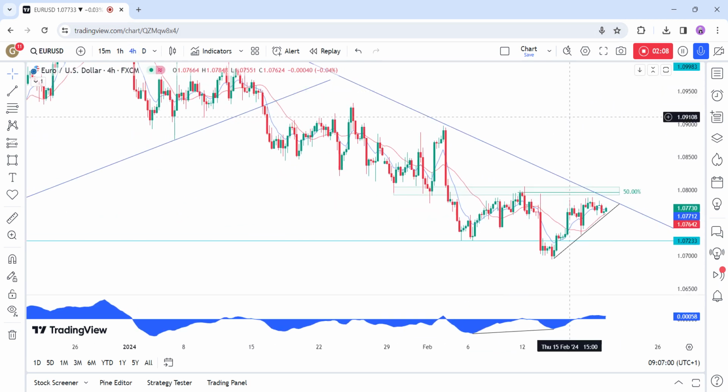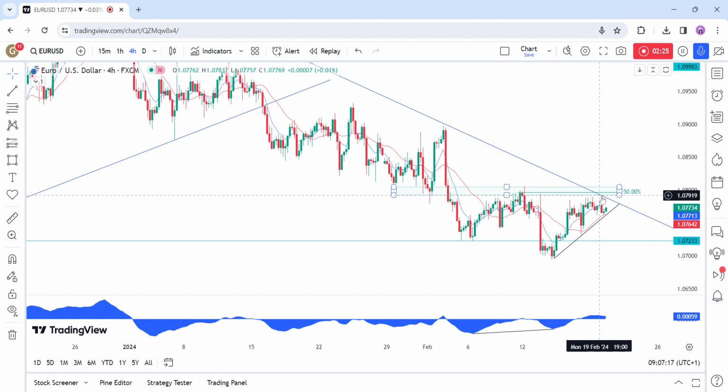On the 4-hour chart, we can see that we have a strong resistance zone here around the 108 handle, where we can find the confluence with the trend line, the previous swing high, the 50% Fibonacci retracement level, and the daily red 21 moving average.